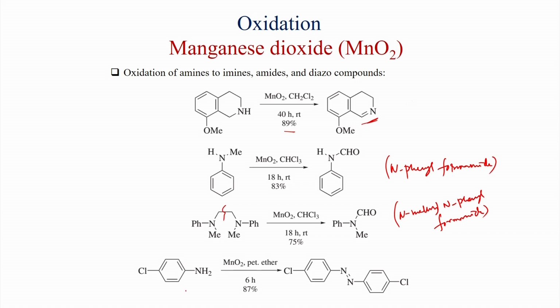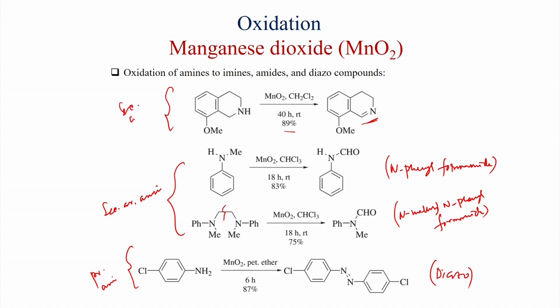On the other hand, when a primary aromatic amine like 4-chloroaniline is used with manganese dioxide in petroleum ether solvent for 6 hours, it gives 87% yield of the diazo compound. So primary amine gives the diazo compound, and secondary aromatic amine gives the formamide derivative.